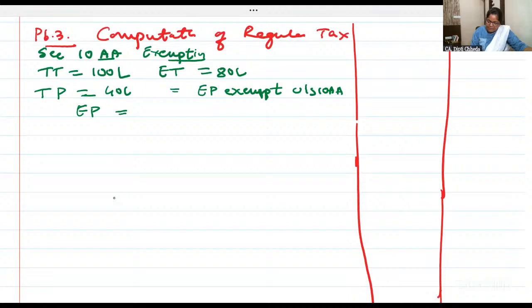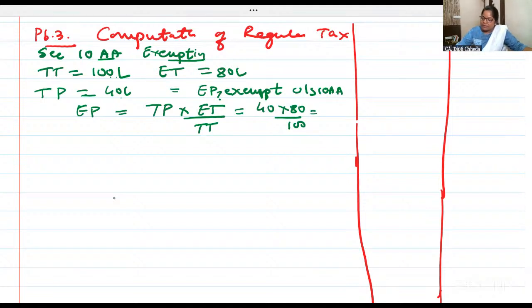Export profit exempt under section 10AA: out of 100 lakhs, the profit is 40 lakhs, so for 80 lakhs, how much? Total profit in the proportion of export turnover to total turnover. 40 into 80 by 100. 32 lakhs. Clear to all of you?